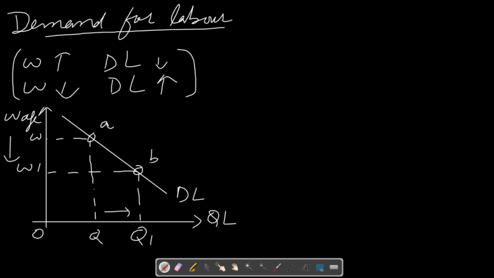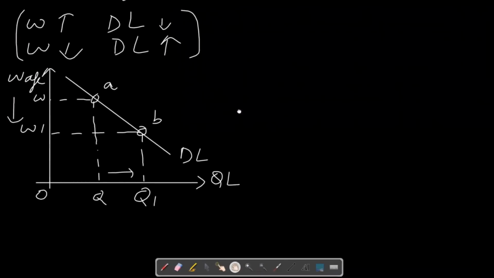In the goods market, we discuss demand for goods, and the demand for goods curve is also negatively sloped, which shows the negative relationship between price and quantity demanded. Currently, we are discussing demand for labor, and quantity demanded for labor is also negatively related to the wage rate. If the wage rate falls, quantity demanded for labor will rise, and it shows movement along the same curve.